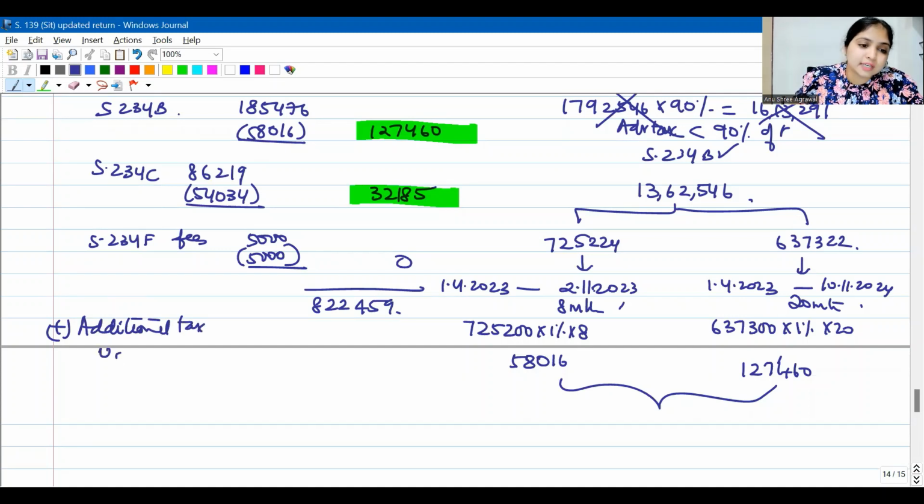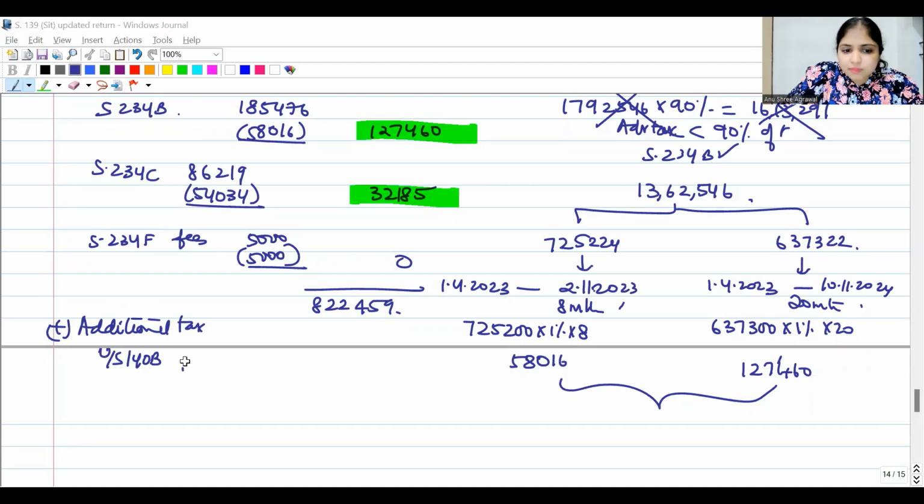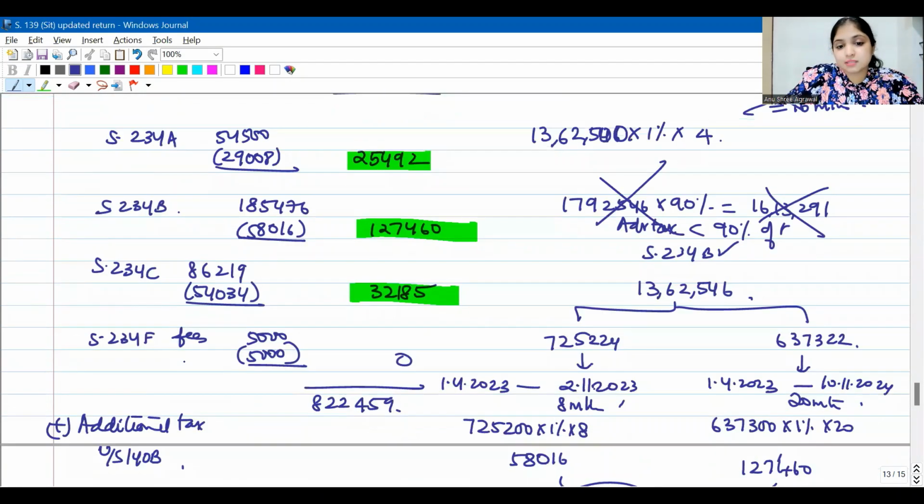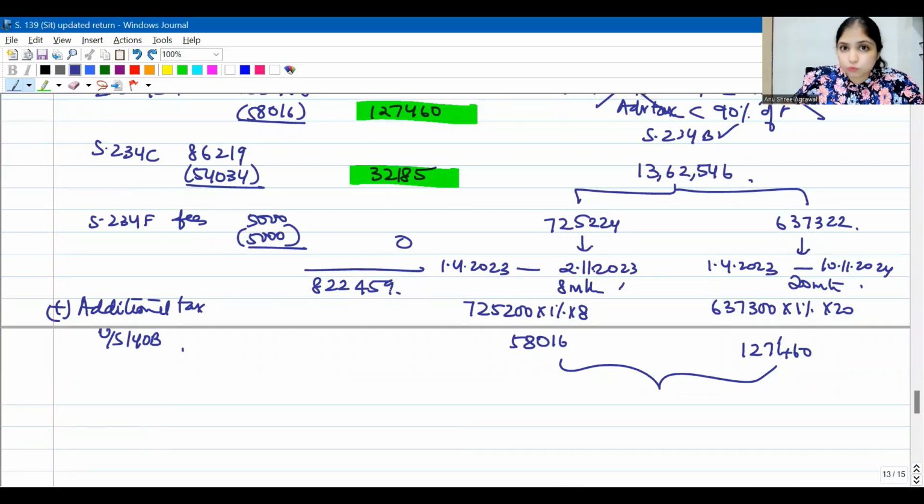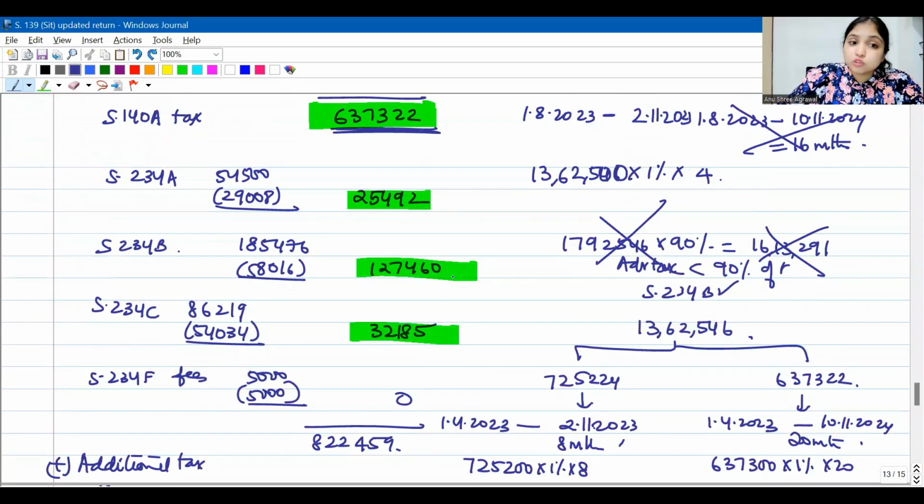Okay, now whenever you file updated return, you will also have to pay additional tax, guys. Additional tax under section 140B you will have to pay. You are filing the updated return within 12 months from the end of the assessment year, hence 25%. Now 25% of what? 25% of tax plus interest. So you are paying 8,22,459 now. This includes only tax and interest. This is not including any fees.